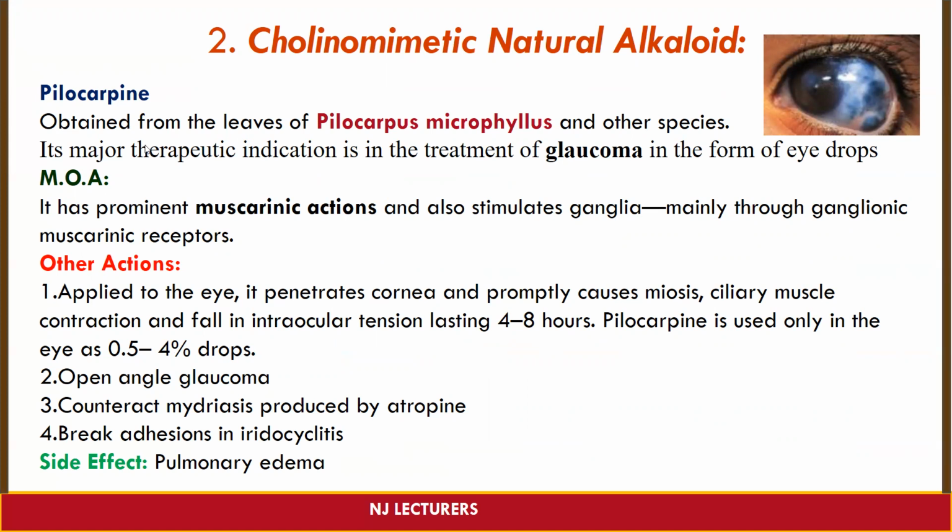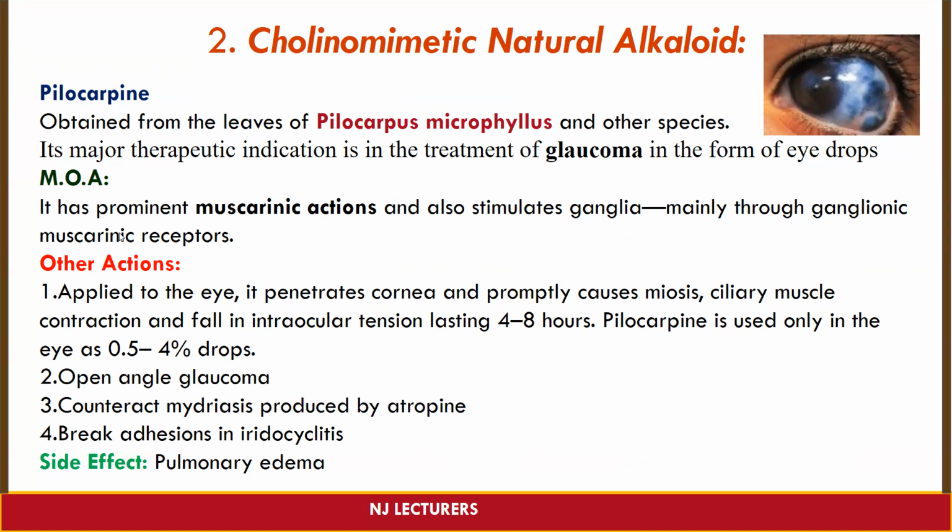Its major therapeutic indication is in the treatment of glaucoma in the form of eye drops. So glaucoma means there will be damage to the optic nerve and an increase in the pressure of the eye, and here we are going to use pilocarpine in the form of eye drops for the treatment of glaucoma.